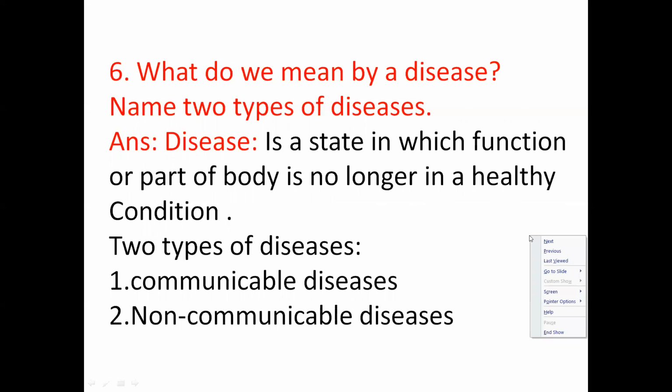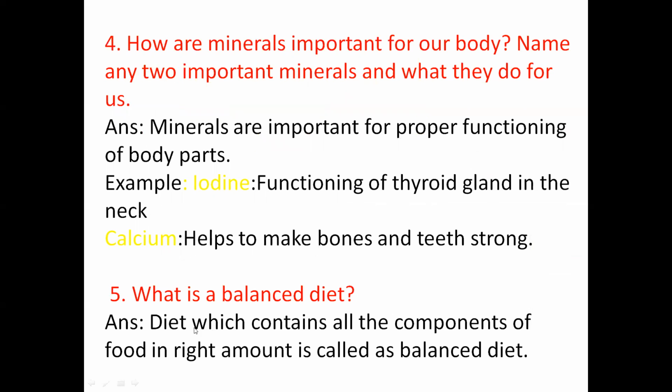Question number 5: what is meant by balanced diet? See the spelling of diet. A diet which contains all the components of food in the right amount is called a balanced diet. Surely you must be taking a balanced diet and you must know what is meant by it. All the components should be in proper amount or quantity.